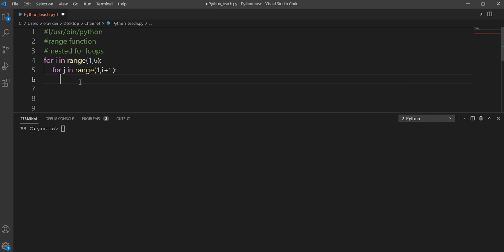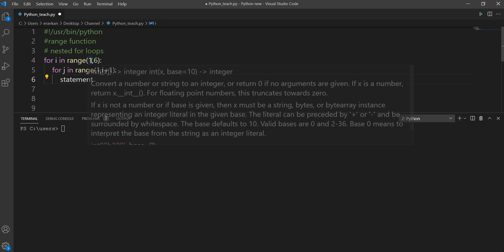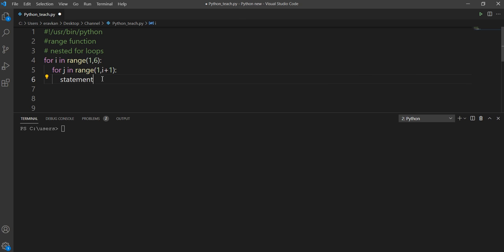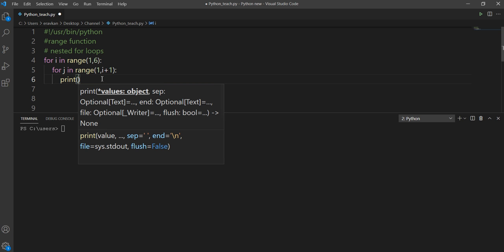Then the loop is executed. And once this statement is executed, then again we go to the outer loop. Then i value increases to 2. Then 1, 2, 3 will be here. So suppose I want to print something. Statement I want to execute.